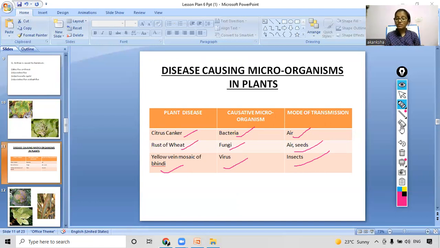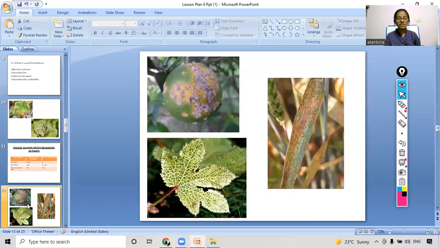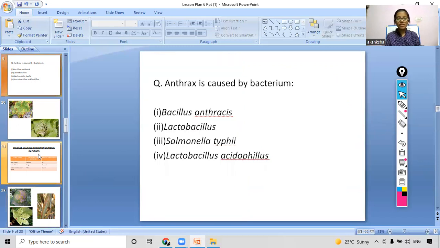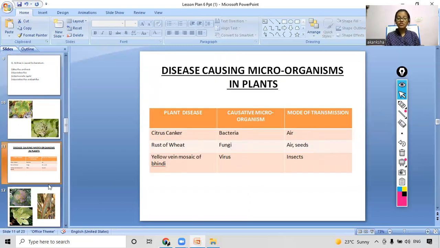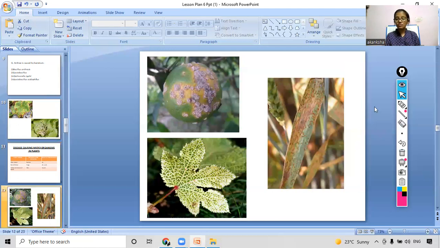So these are the different diseases caused by different microorganisms in plants and their modes of transmission. Now we will see some pictures of how plants are getting affected by these microorganisms. Right here you can see this is the citrus canker. As you can see, what is happening to this fruit? Yes, there you can see some patches, right? And this is the wheat plant. Which disease was happening? Rust of wheat, right? This plant is suffering from rust of wheat.